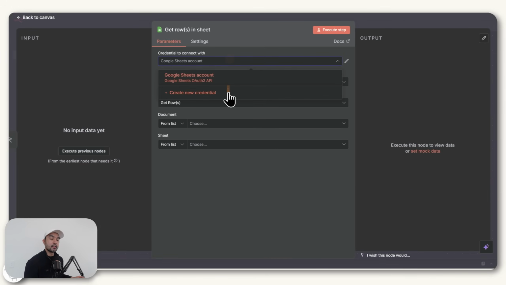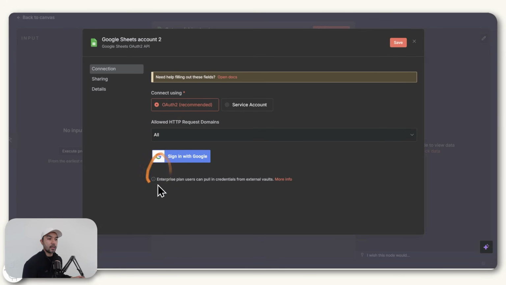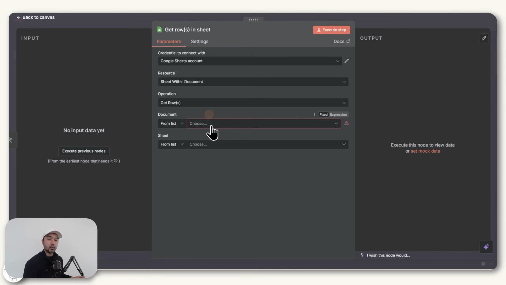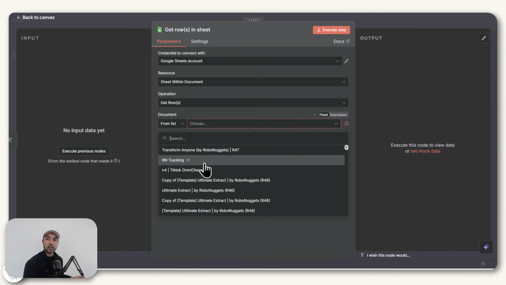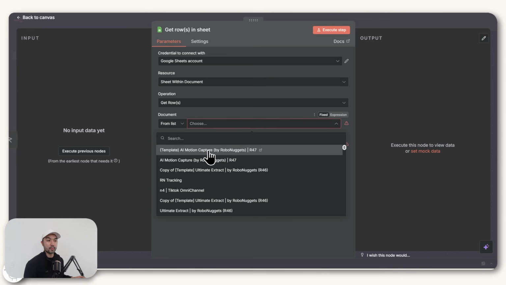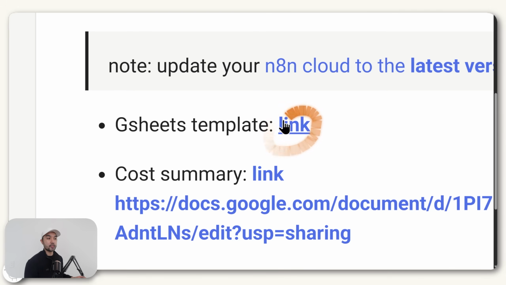And if you haven't connected it to your Google Sheets yet, just do that here by creating a new credential and signing in with Google. But once you do that, you can now search for your documents or sheets in here, which for our case would be this one. And if you're part of the community, you can just copy it through this link.